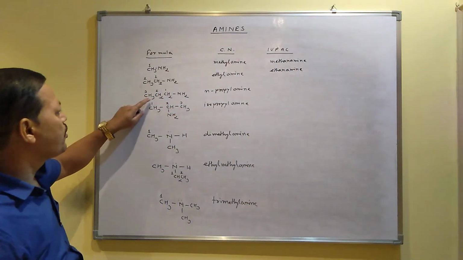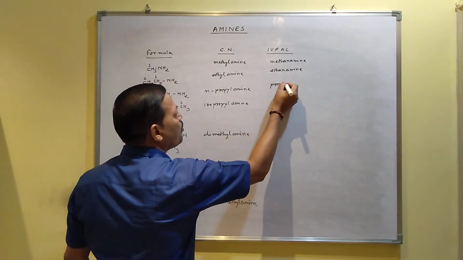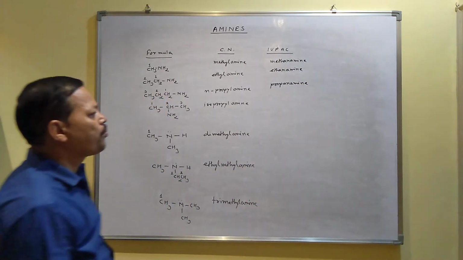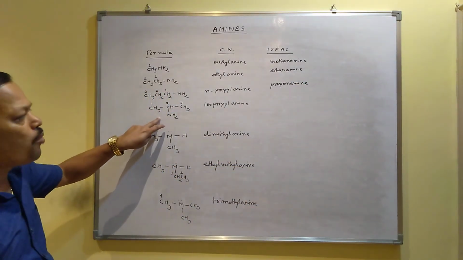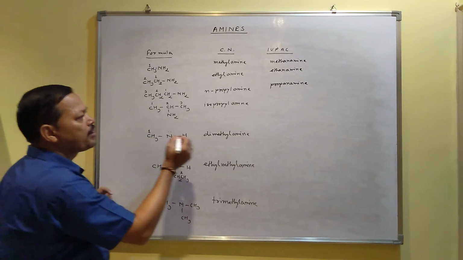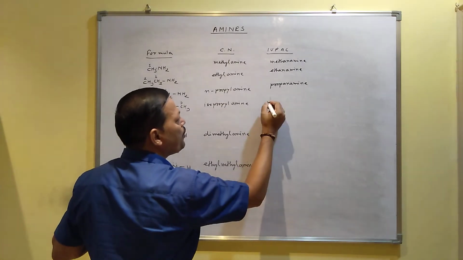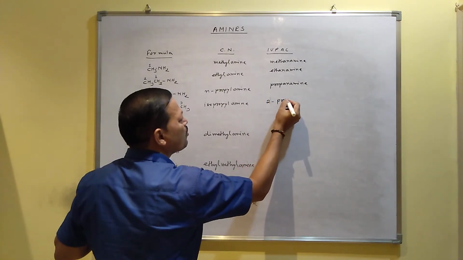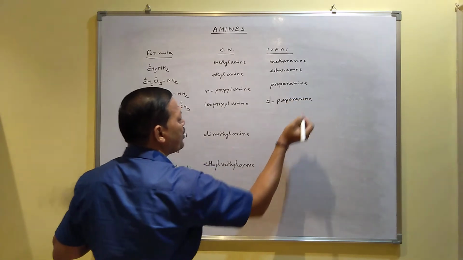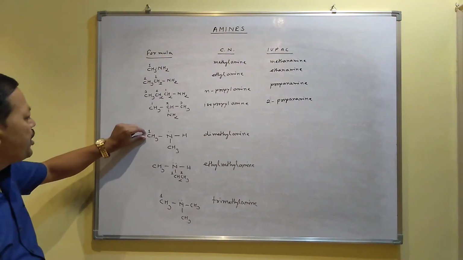This is 3 carbon, propane, so it goes to propanamine. This is also propanamine, but the difference is here amine is present with the second carbon, na? That's why you have to write 2-propanamine or propanamine 2.